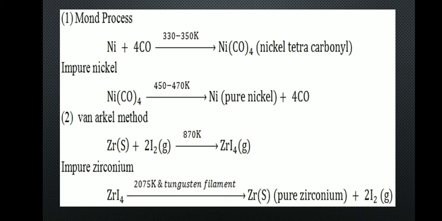The volatile titanium tetraiodide vapor is passed over a tungsten filament at a temperature around 1800 Kelvin. The titanium tetraiodide is decomposed and pure titanium is deposited on the filament. The iodine is reused.